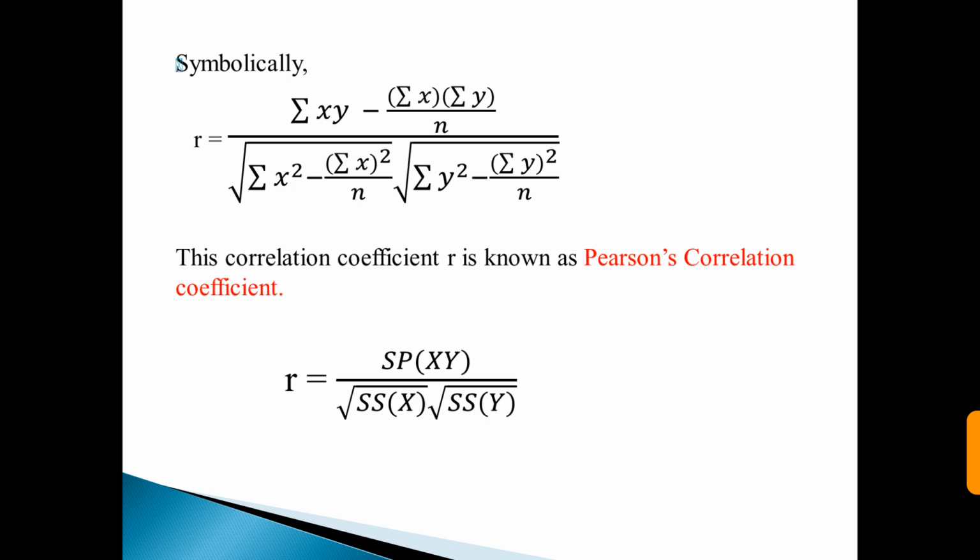And this correlation coefficient r is known as Pearson's correlation coefficient. This can be written in another form: r is equal to SP of xy upon root of SS of x into root of SS of y, where in the numerator SP of xy is the sum of product of xy, and in the denominator the first term is sum of square of x, that is SS of x, and the second term is sum of square of y, that is SS of y. The denominator in this formula is always positive and the numerator may be positive or negative, making r either positive or negative.